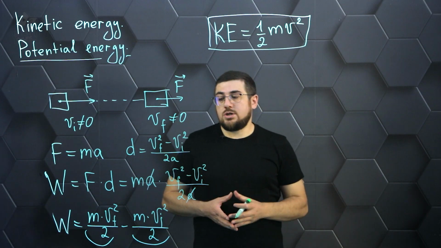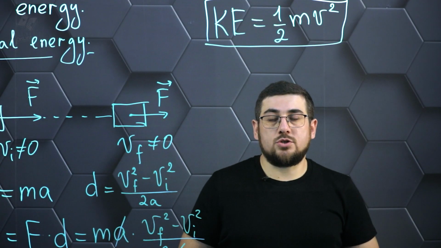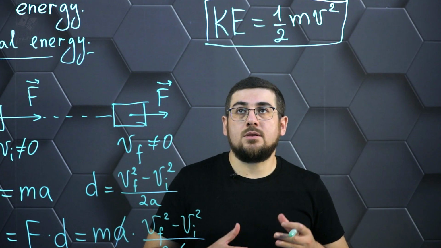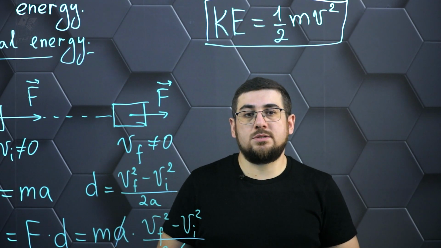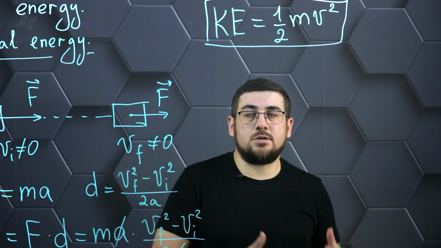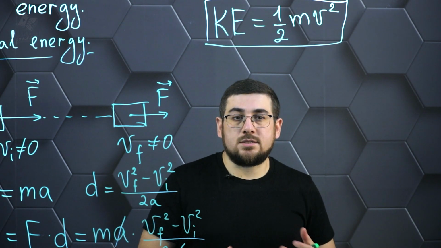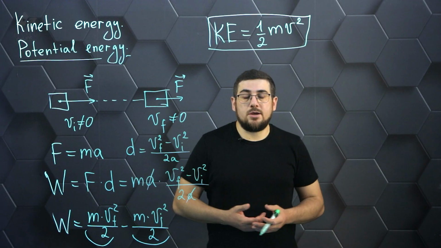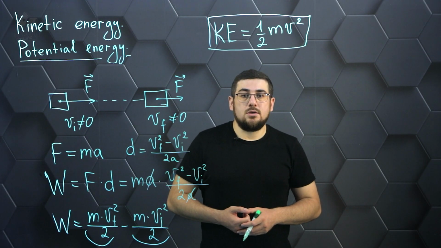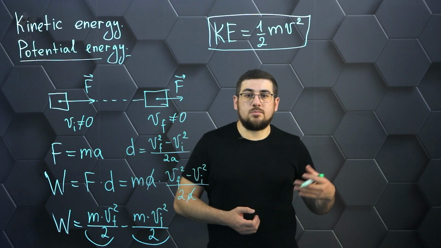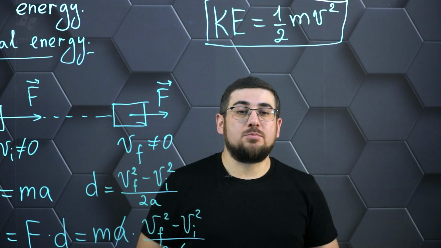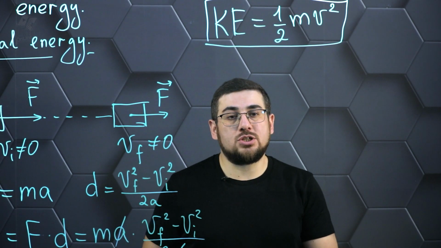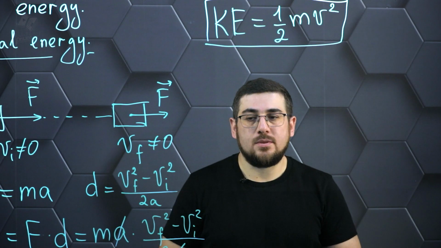I remind you that this is the energy of motion, and it is related directly to the speed of motion of the object. And of course we must mention that this energy is relative. That is, everything will depend on which reference system you consider the calculation of this energy, because it is related to speed, and speed, as we remember, is a relative quantity. So we pay attention to which reference system you are in, and relative to which reference system you are asked to determine this type of energy. That is, in the calculation we must necessarily take into account that speed is a relative quantity, and accordingly kinetic energy will also have a relative character.